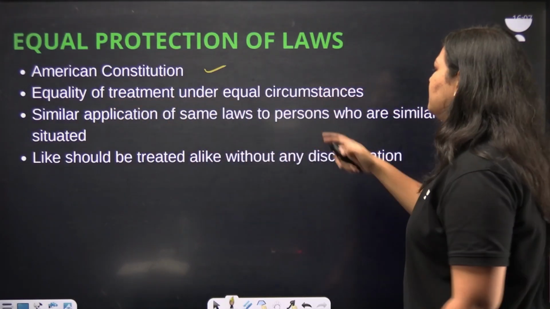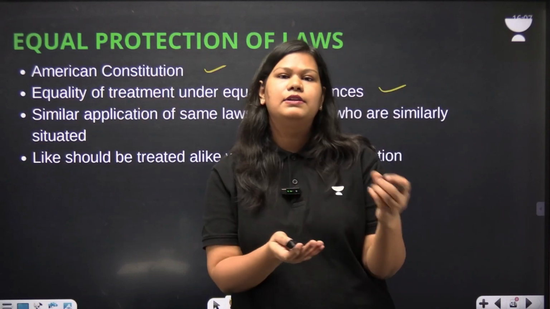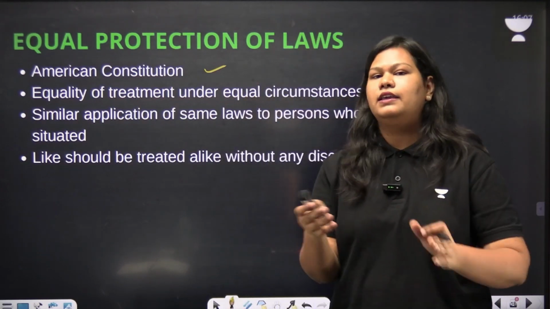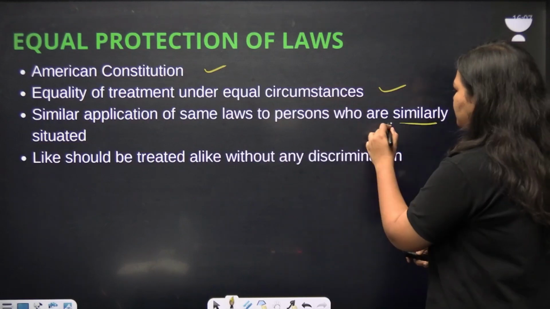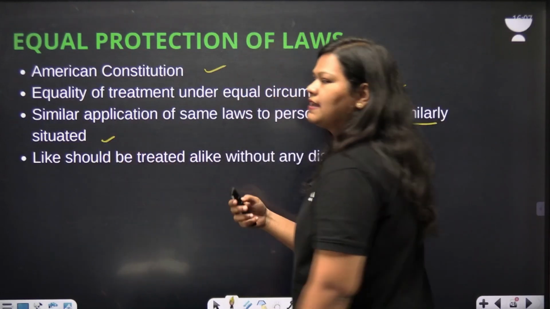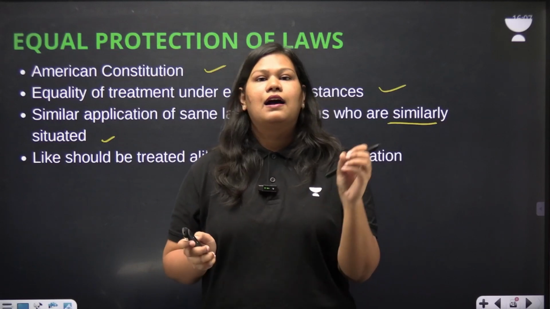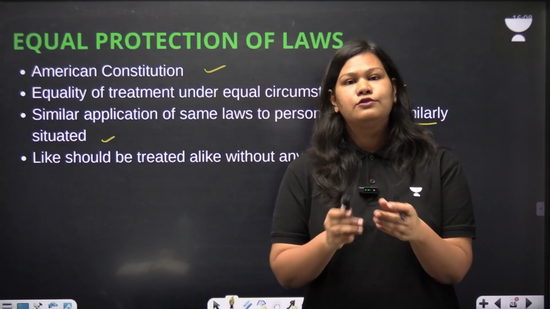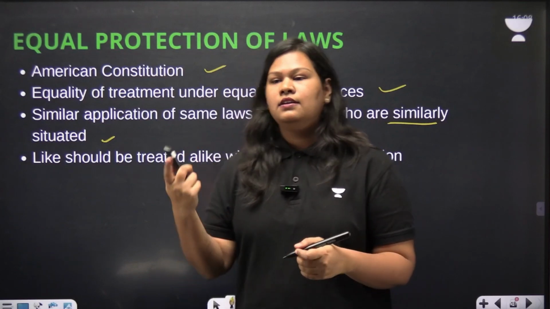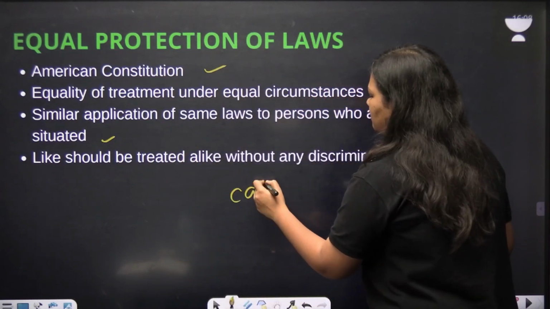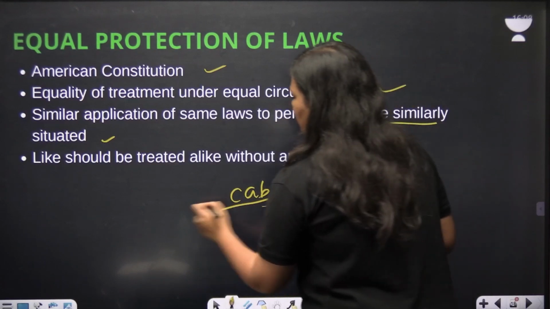Equality of treatment under equal circumstances. People who are in similar circumstances should be treated equally. Similar application of same laws to persons who are similarly situated. Now let us look at an example. For example, if tomorrow the government makes it compulsory for the companies to offer cab services to women doing night duty. So what I'm telling you is, cab services to women in night shift.